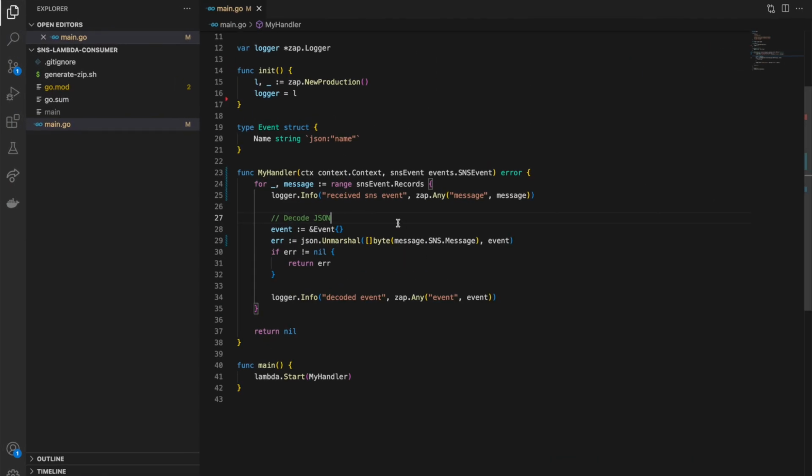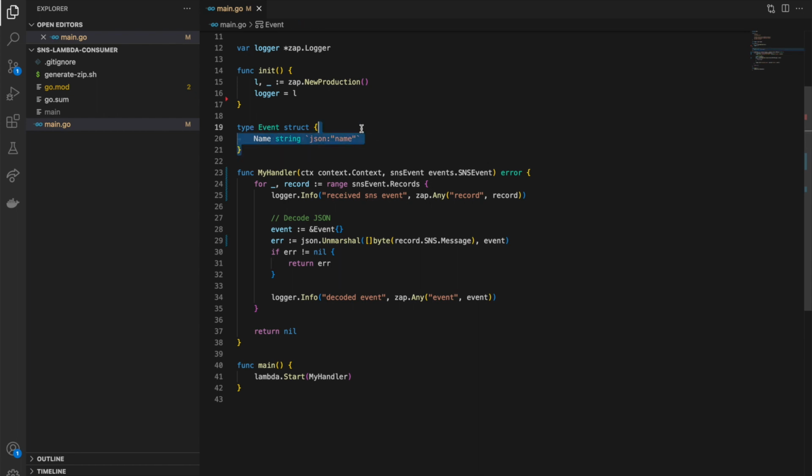Okay, so let's go back to the code here. One thing I do see, we're saying message, let's say record. That's a little bit more clear, and let's rename these variables here. All right, so record.SNS.Message, and we're going to unmarshal that into this event payload. Up here, we have this event struct defined, and this is arbitrary.